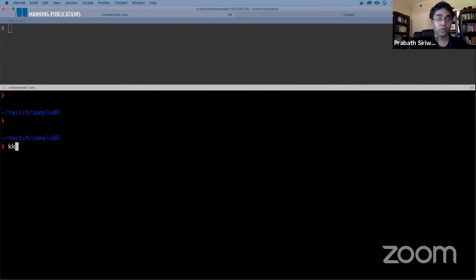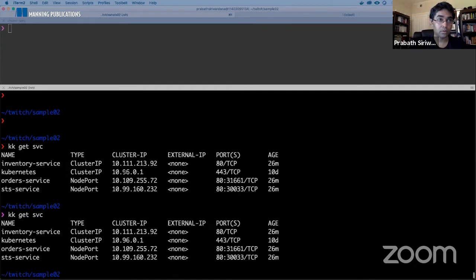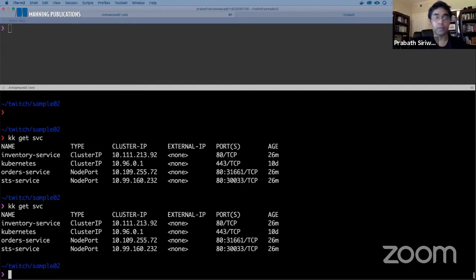Now, if you get services, you can see, okay, still it's not updated. That's a reason, right? The reason is if it is a node port service, when you just update it, it won't update because here we are removing the service type.